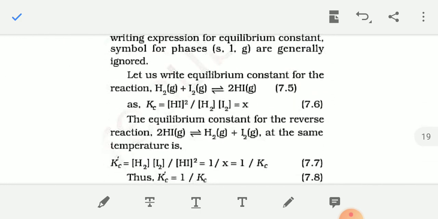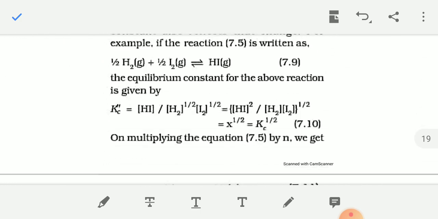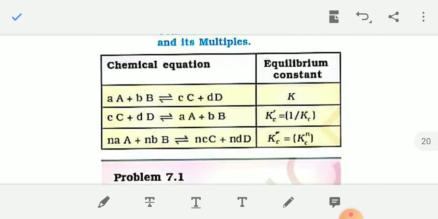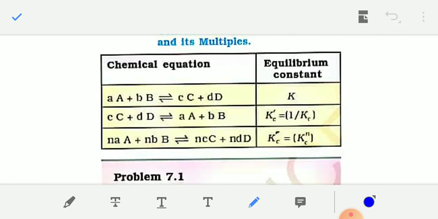Now, this point I have already told: the value of the equilibrium constant depends on the representation of the equation. If you represent the same reaction in different ways, then the equilibrium constant will be different. So the expression and value of the equilibrium constant depend on the representation of the same chemical reaction.